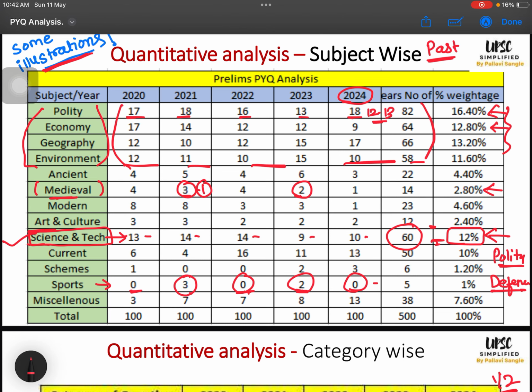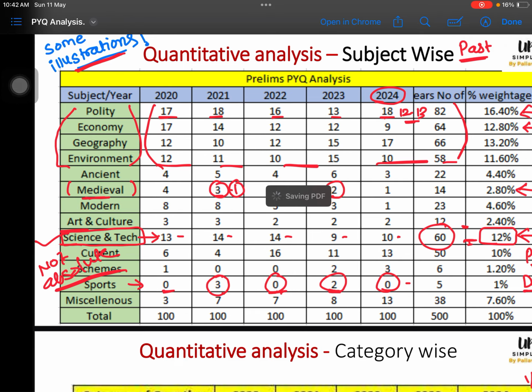Okay, 2025 candidates, it is okay not to do one or two things. Still you will be able to clear this examination. It is a competitive examination. It is not an absolute examination. Always remember this.